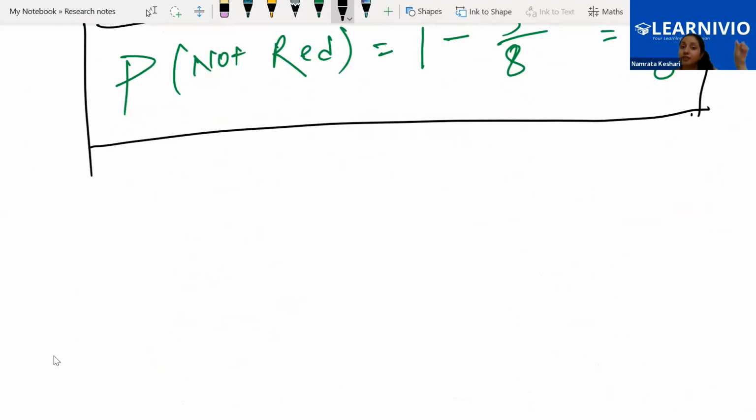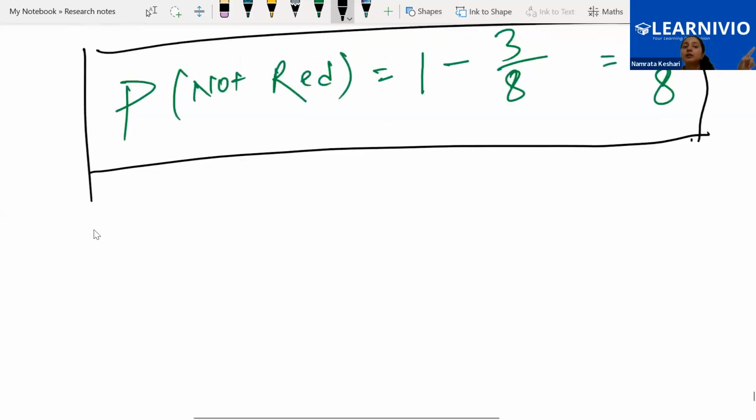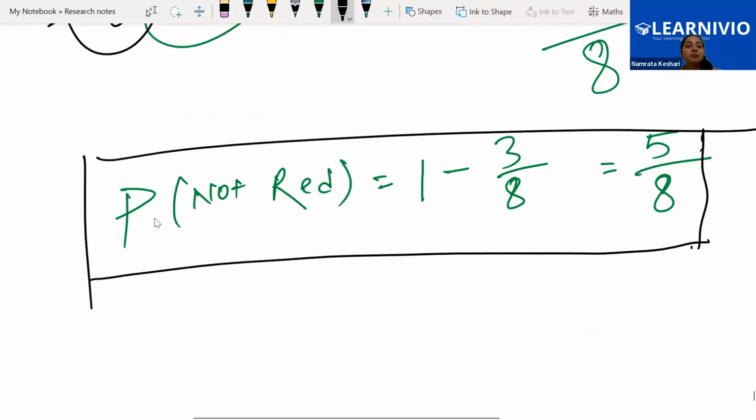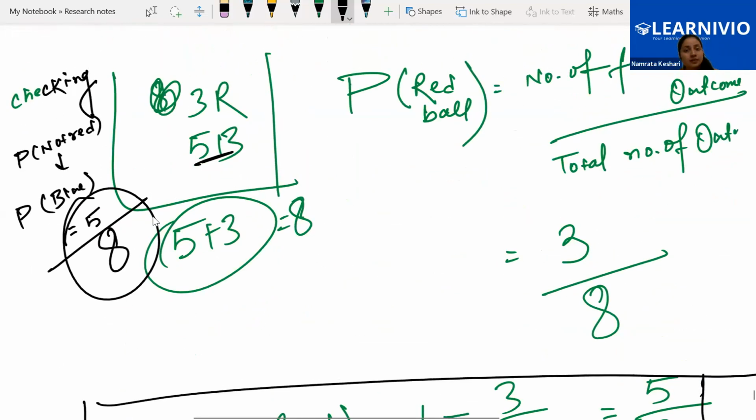But in the checking part, I have shown you that for the blue ball also, the probability is 5/8. So not red and blue are the same thing. There are 2 types of balls. If I say I don't want a red ball, that means I want a blue ball, because only 2 different colors are available.